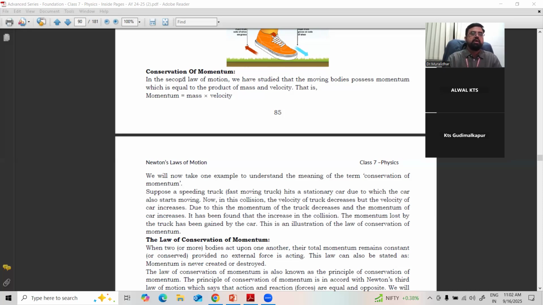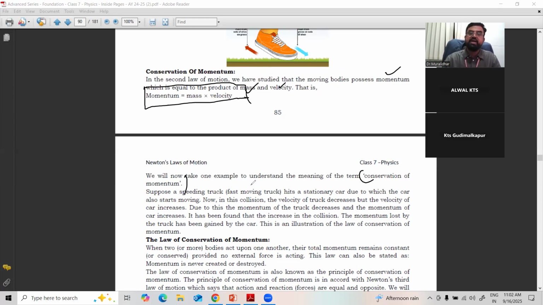In the second law of motion, we studied that moving bodies possess momentum equal to the product of mass and velocity, that is, momentum is equal to mass into velocity. We already saw this before the second law. Now we will take one example to understand the meaning of the term conservation of momentum. How is momentum conserved? Conserved means it remains the same.